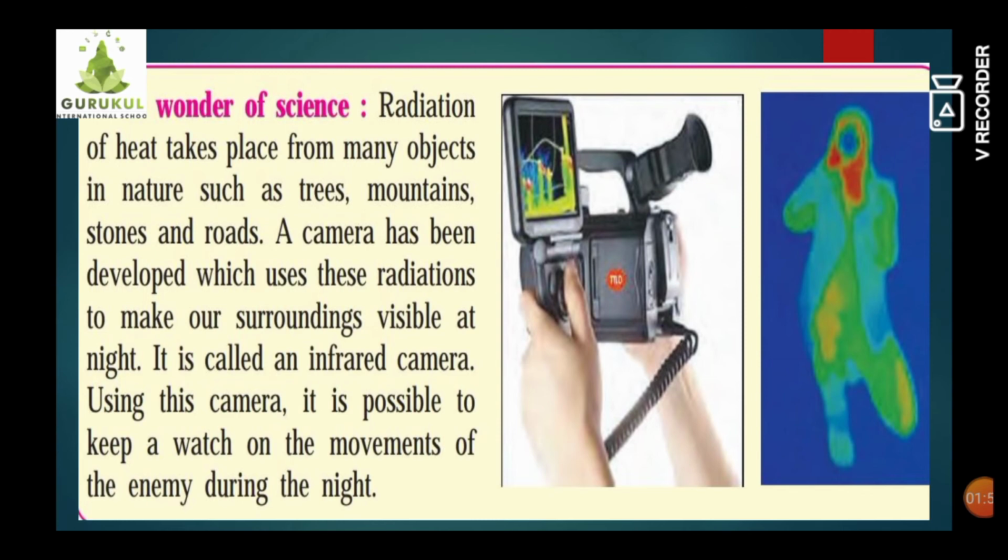Students, this camera is used by the police force or the army for the purpose of keeping a watch during the night time specifically. Why? Because during the night time the enemy can enter our territory. So to keep watch on the movements of the enemy during the night time, this infrared camera is used. Here you can see the image of an object taken with the help of this infrared camera. Here we cannot get a clear picture of the object, but we will get such an image of that object.